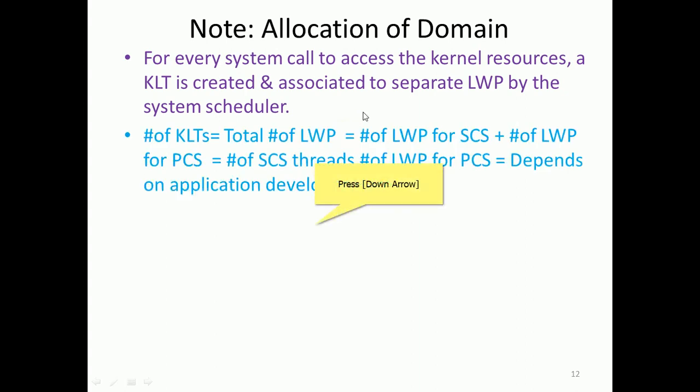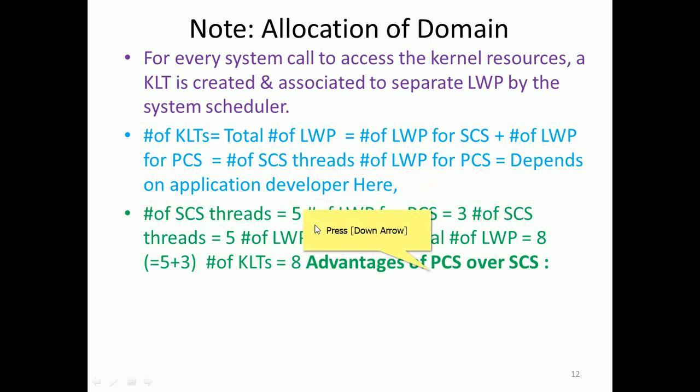So the number of KLT is equal to the total number of LWP, that is equal to the total number of LWP for SCS plus the total number of PCS, that is the total number of SCS threads and the number of PCS threads, depending on the application developed. For example, SCS threads is 5, the number of LWP for PCS is 3, so 3 plus 5, a total of 8.